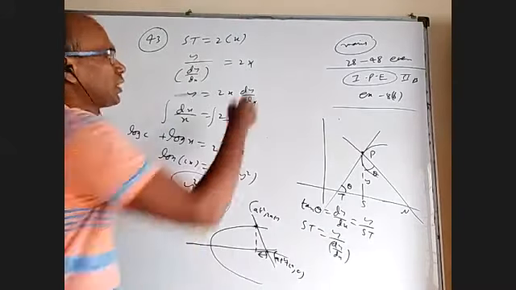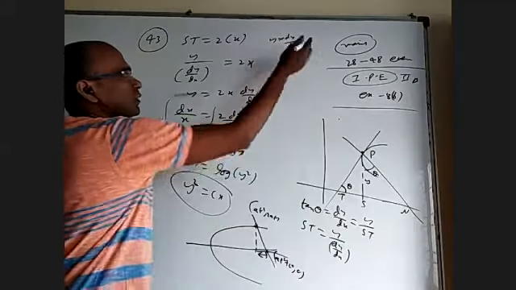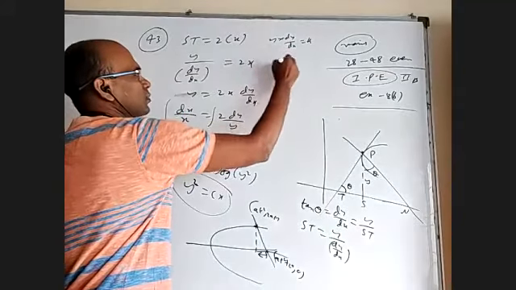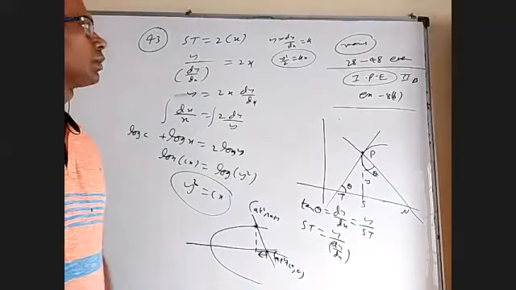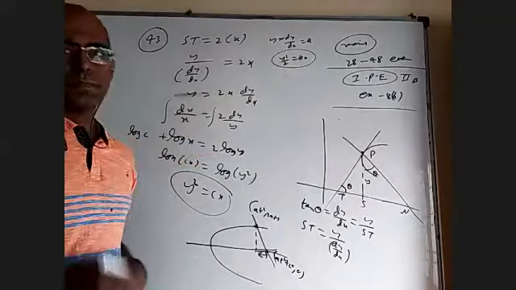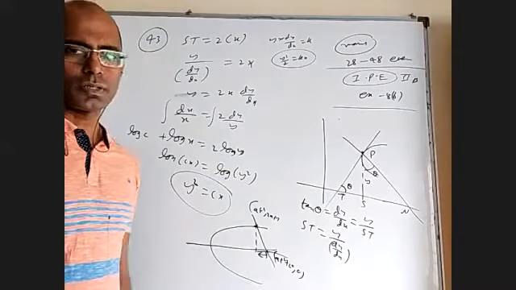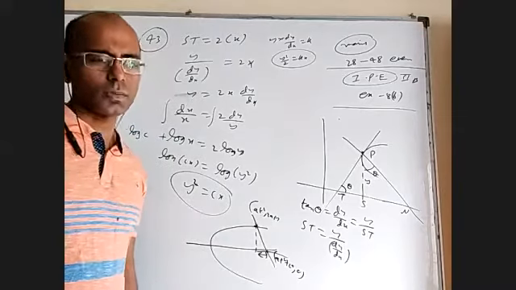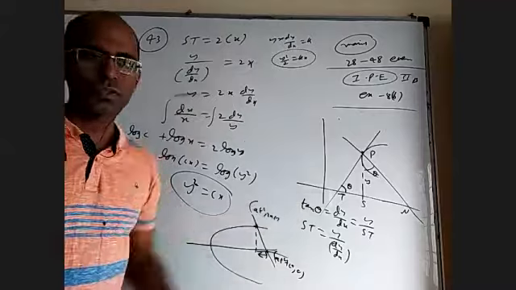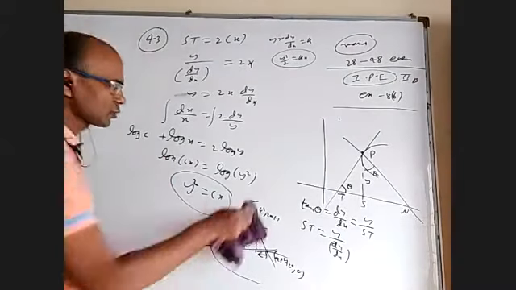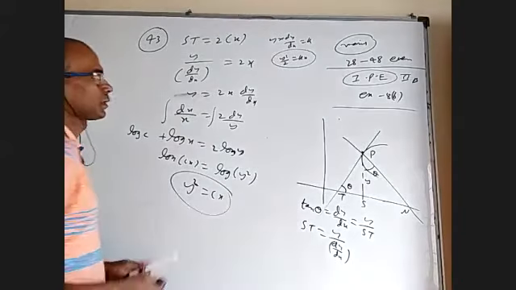Even if you use a formula, y into dy by dx is constant. When integrate, what will come? We will get y square by 2 is equal to kx plus c. Bring dx that side and integrate. So we studied in parabola that subnormal is constant. Or if you don't know it, you wanted to know what is that curve where subnormal is constant. Take the subnormal formula, equate it to constant, solve the differential equation, you get the curve. And our present question is not about subnormal. Subtangent is double the abscissa.